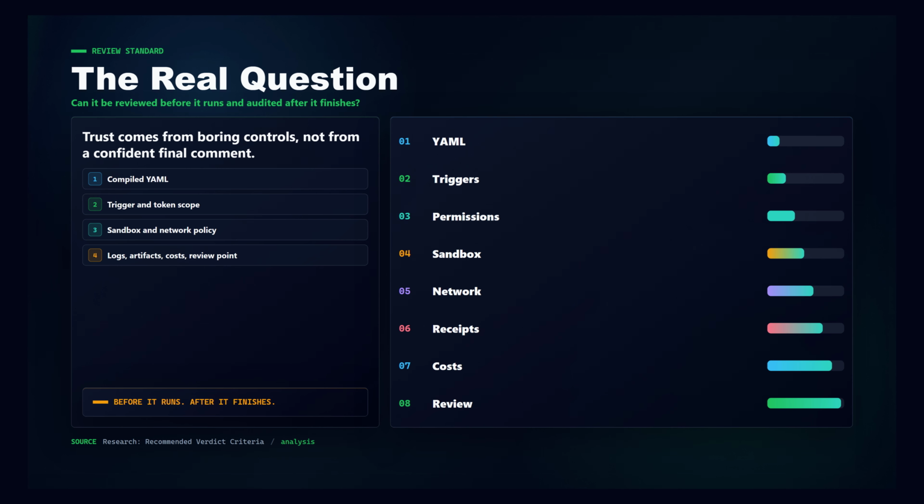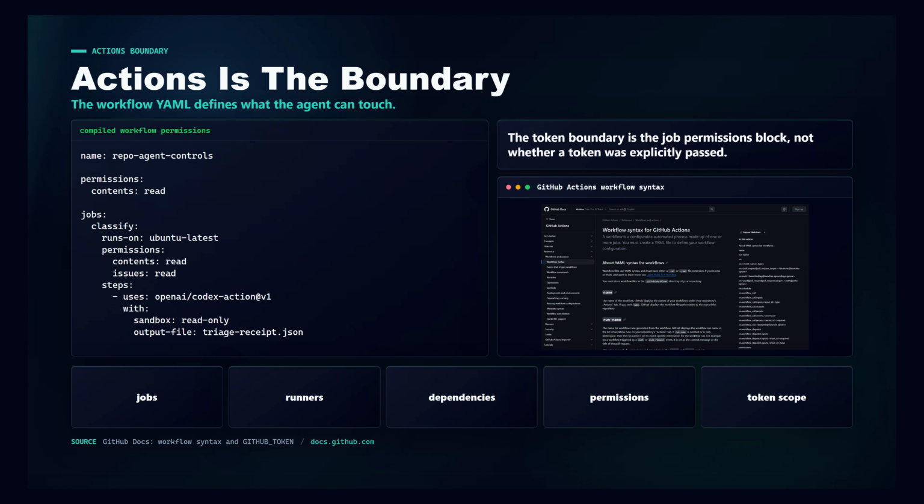The useful question is not, can an AI touch my repository? The useful question is, can I review what it is allowed to do before it runs and audit what it did after it finishes? For these 3 automations, the answer depends on boring controls: compiled Actions YAML, triggers, permissions, sandbox mode, network access, structured output, job logs, artifacts, threat detection output, timeouts, costs, and generated pull requests that a human can actually review. GitHub Actions is the control plane here.